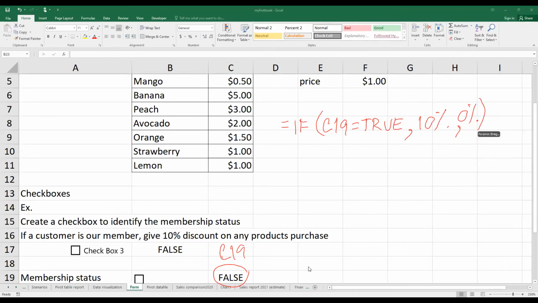This is the way to use the IF function in this case. Bear in mind, if we have a logical value, true or false, like this one, we never put double quotes.